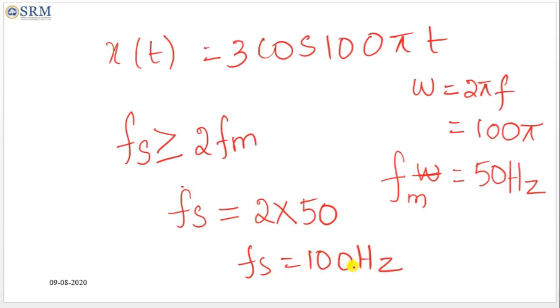So if the signal is sampled at fs equal to 100 hertz, what is the discrete time signal of the given analog signal?